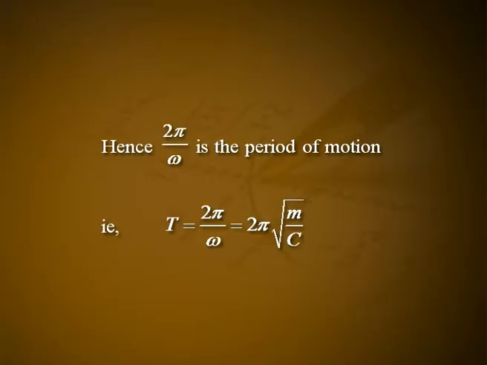Thus, the displacement of a particle is the same after a time T = 2π/ω. Hence, 2π/ω is the period of motion. That is, T = 2π/ω, which is equal to 2π√(m/c). This is the expression for the period.